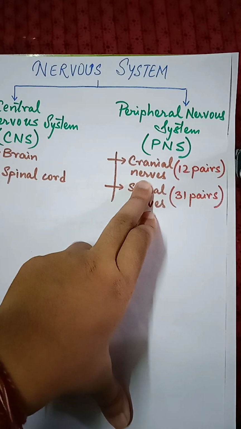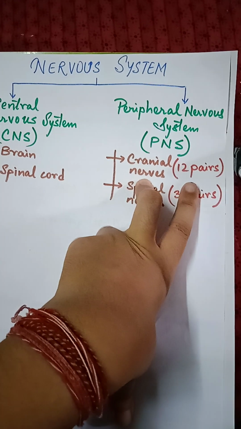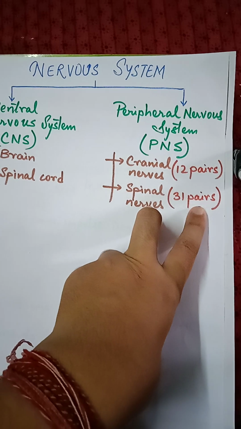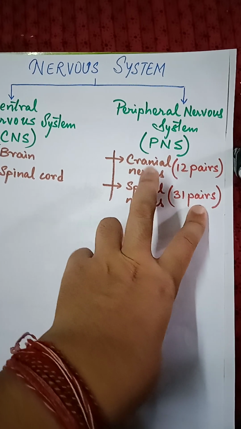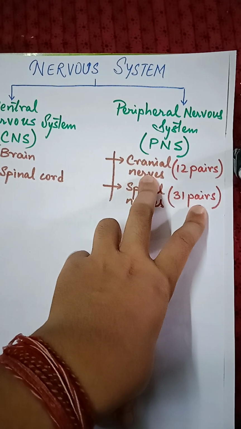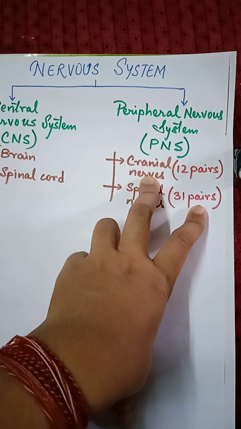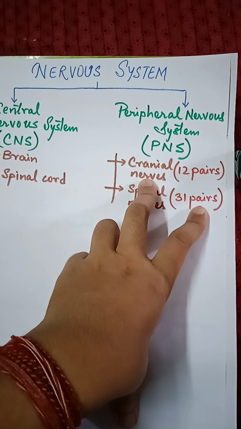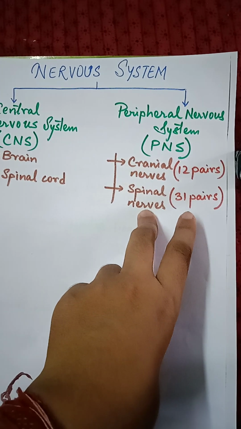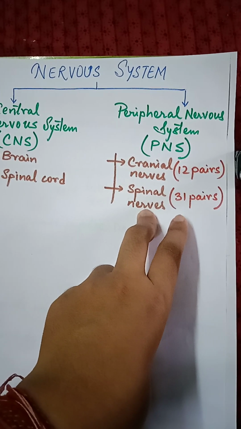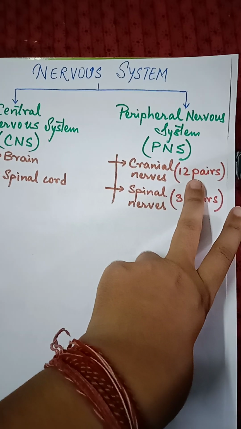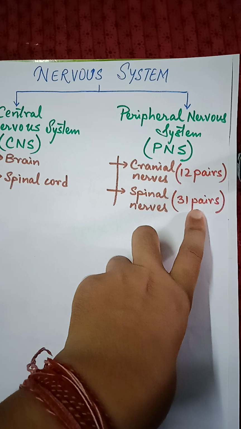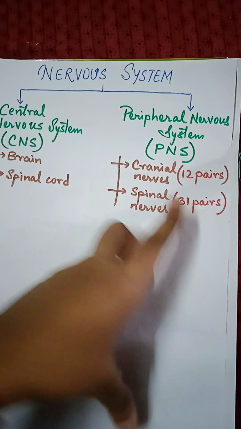First is the cranial nerves, which are 12 pairs in number. Second is the spinal nerves, which are 31 pairs in number. As we give the name cranial, cranium means brain. So cranial nerves arise from the brain and spinal nerves arise from the spinal cord. Cranial nerves are 12 pairs in number. Spinal nerves are 31 pairs in number. So this was your nervous system.